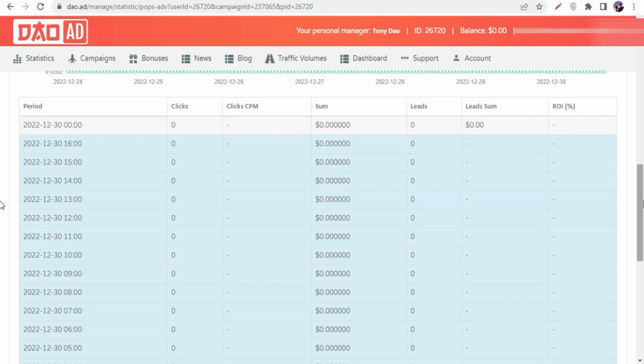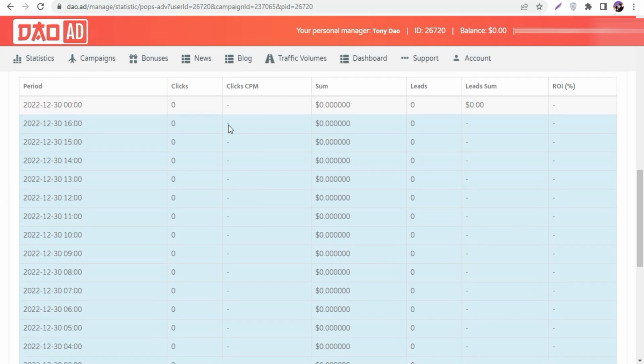Okay, so this is how you can utilize this website called DAO.ad to promote your CPA offers at an extremely cheap price. For just $2 you're able to get around 1,000 clicks. It's just amazing, and I highly suggest you spend at least $4 or $5 and try this method.